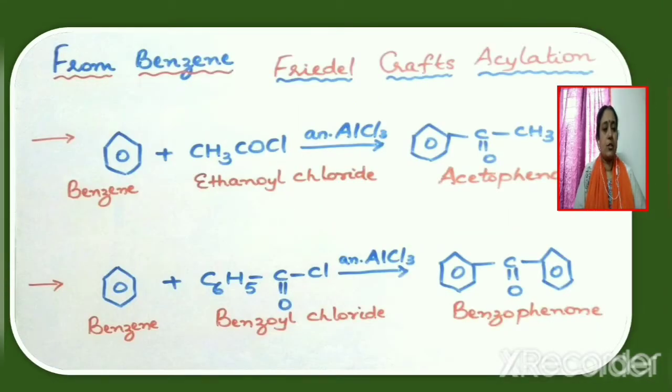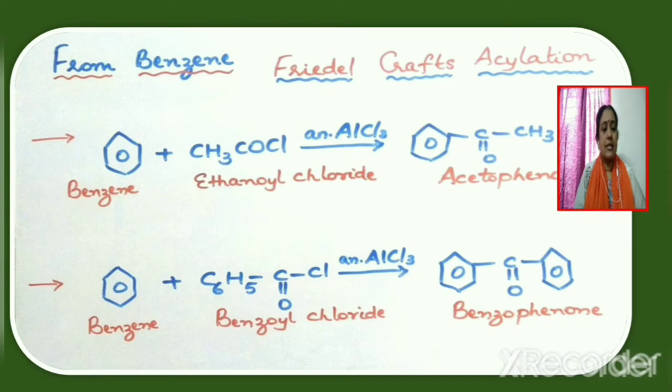Consider the next method of preparation of ketones, acetophenone and benzophenone. You know that acetophenone is C6H5COCH3, whereas benzophenone is C6H5COC6H5. These two ketones can be prepared from benzene by Friedel-Crafts acylation.